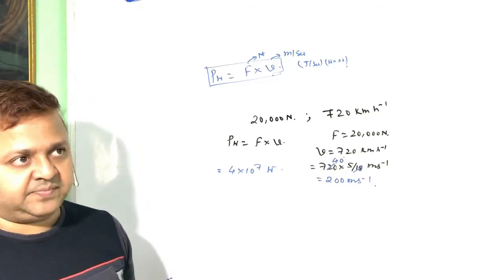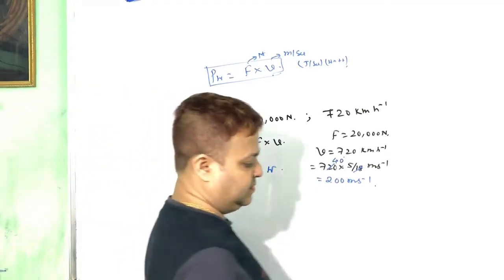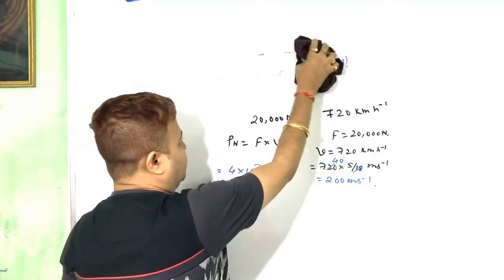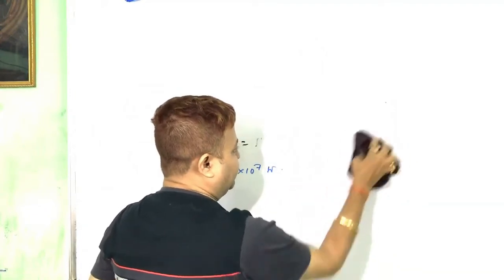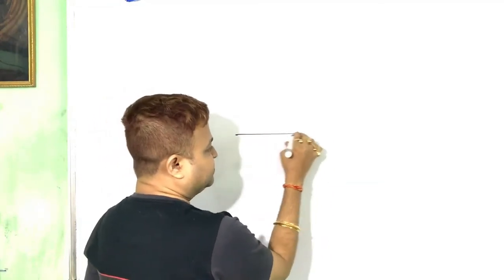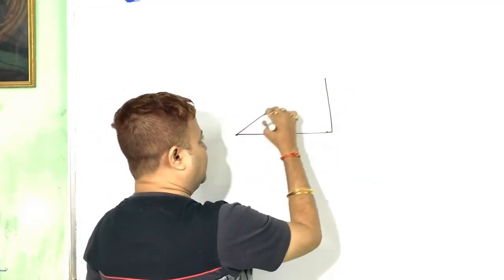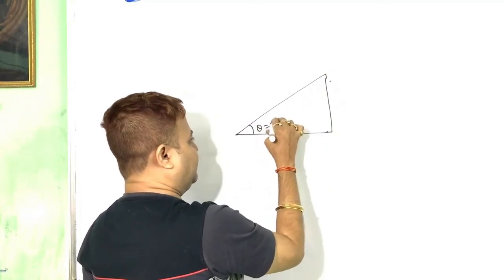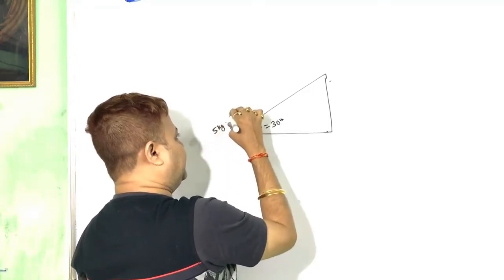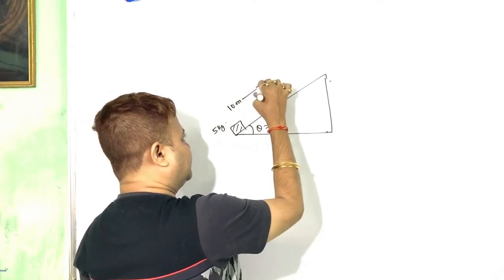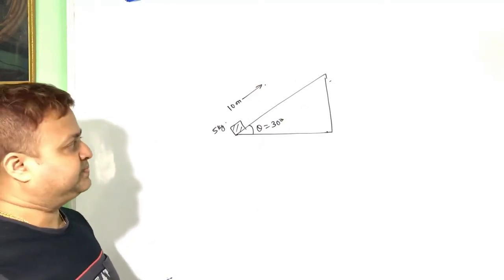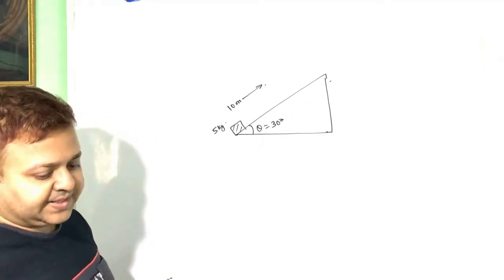Next example is a block of mass 5 kg sliding upward on an inclined plane to a distance of 10 meter in 5 seconds.